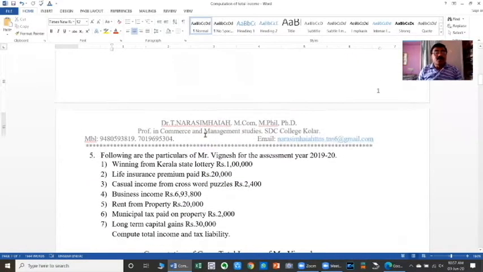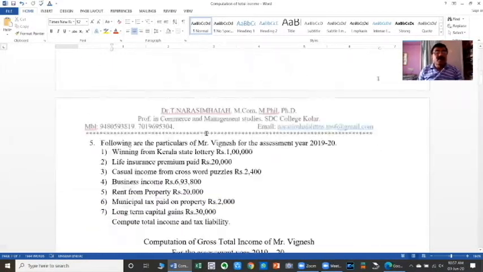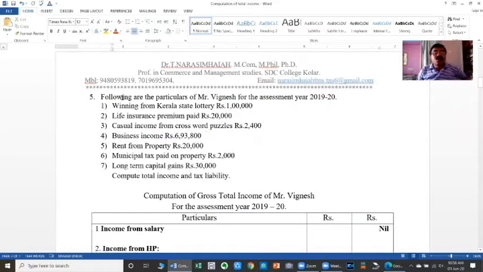The next problem is the problem containing serial number 5. Here it is given: following are the particulars of Mr. Vignesh for the assessment year 2019-20. Here we have to compute the income and tax liability. So here we are going to study up to the end of the topic of computation of total income and tax liability. Before the commencement of computation of gross total income and total income, first of all we have